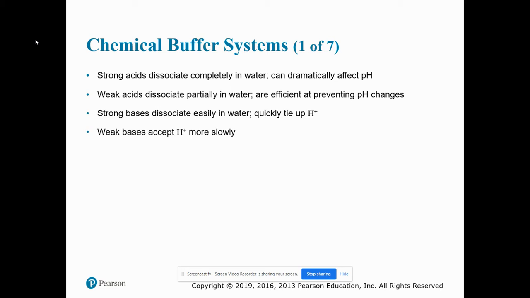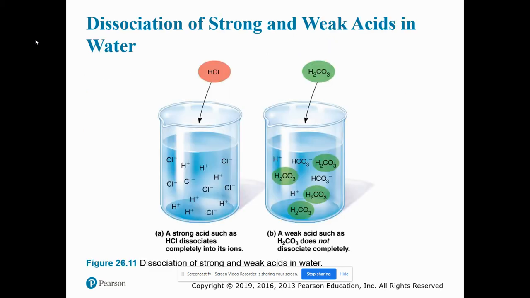Strong acids are going to dissociate completely in water, and they can dramatically affect pH. However, weak acids only partially dissociate in water and are efficient at preventing pH changes. Strong bases dissociate easily in water and quickly tie up hydrogen ions. Weak bases accept hydrogen ions more slowly. And so that's what we're seeing here.